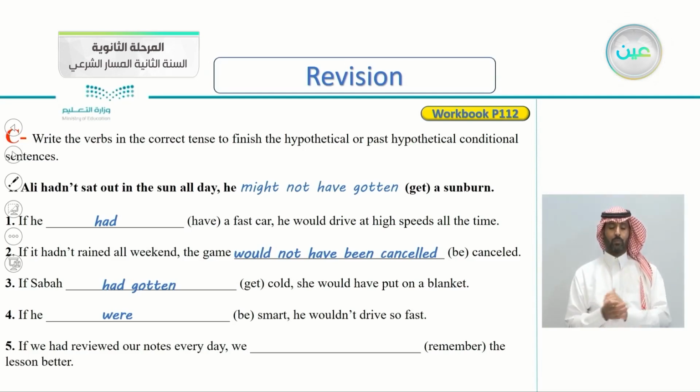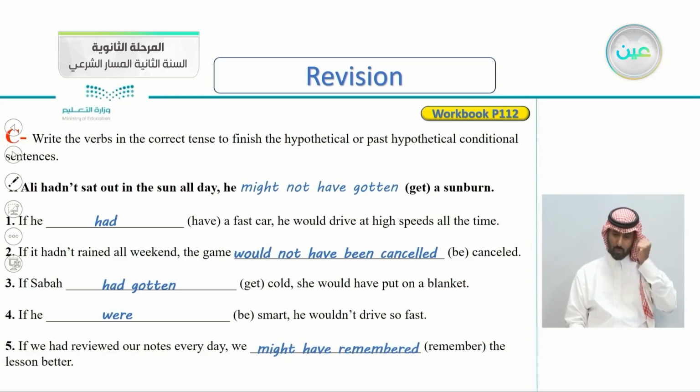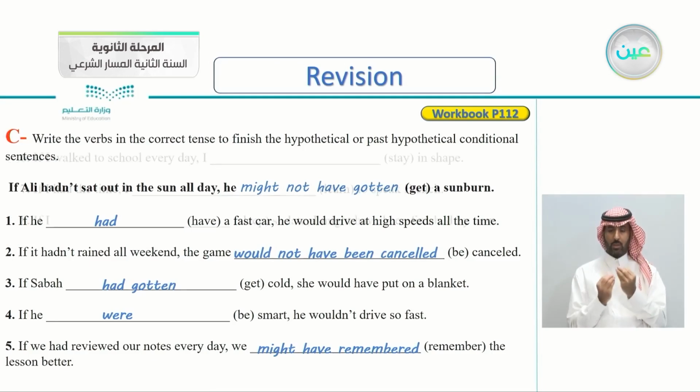If we had reviewed our notes every day, we might have remembered the lesson better. We can't say would because we're not 100% sure that we would remember, so that's why we used might. We might have remembered the lesson better.